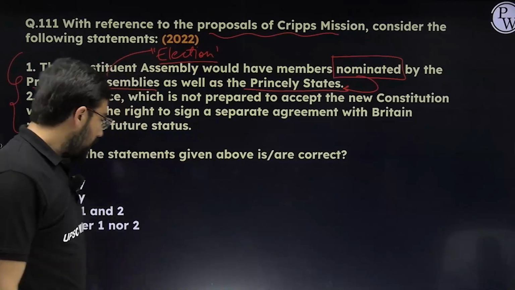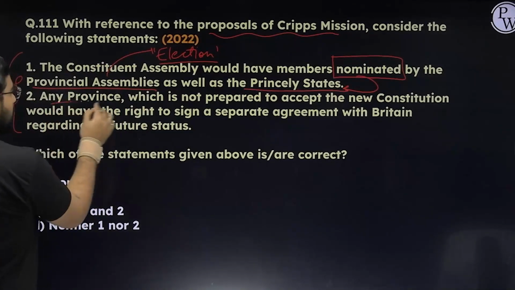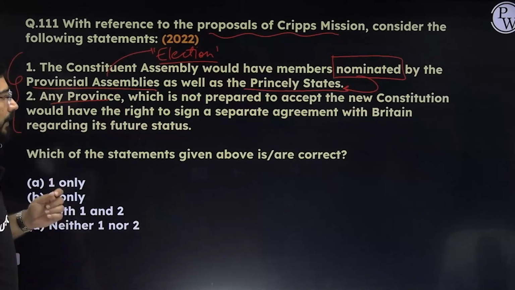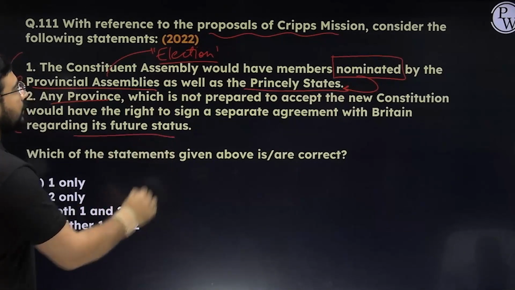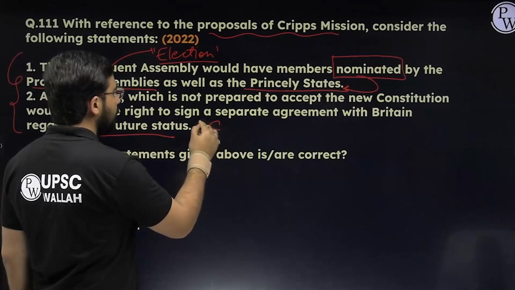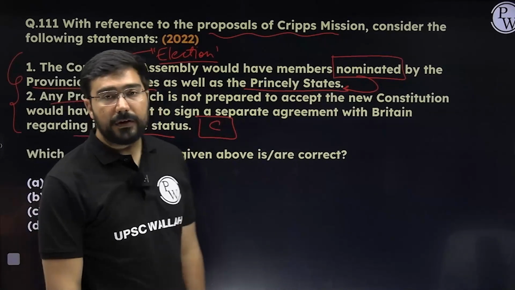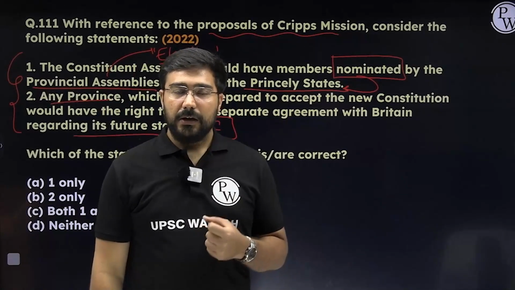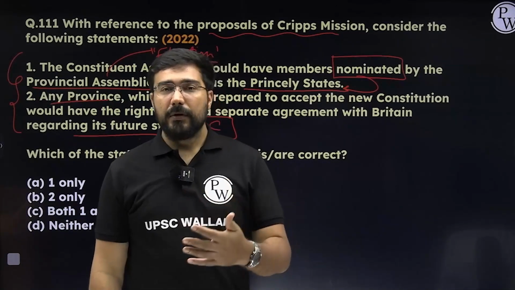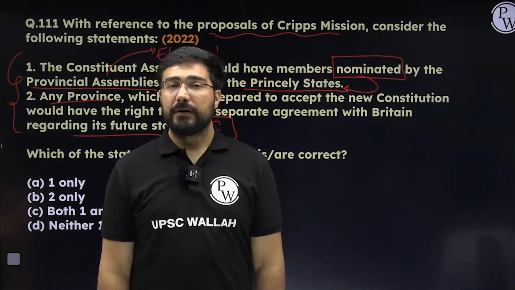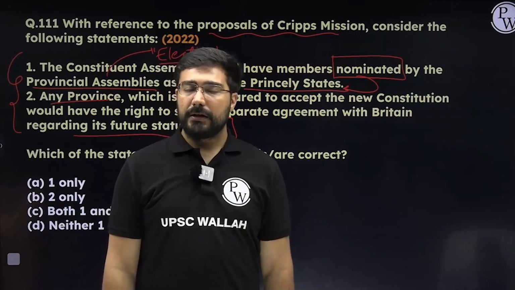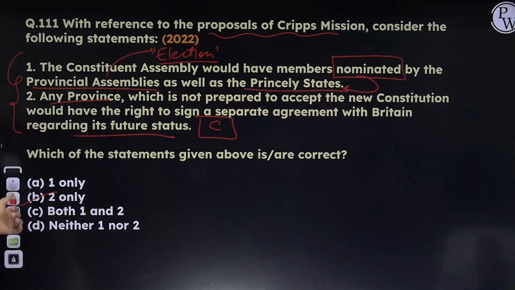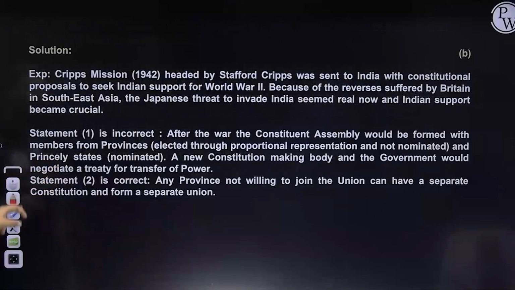Second statement: any province which is not prepared to accept the new constitution would have the right to sign a separate agreement with Britain regarding its future status. That is correct. In fact, this was the worst provision which could have been part of the Cripps mission. There were so many princely states and so many provinces. If the British had signed different agreements, then the idea of a whole India could have been devastated. That's why Congress immediately rejected this plan, and the second statement is correct. In this case, the answer would become E. Please remember, these are the kind of questions which can come again also.